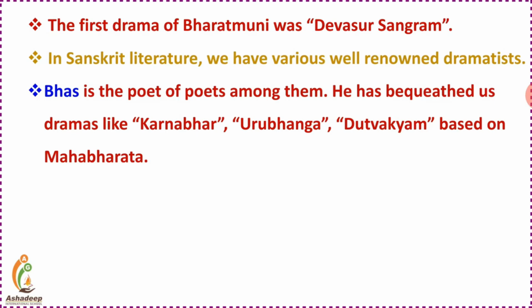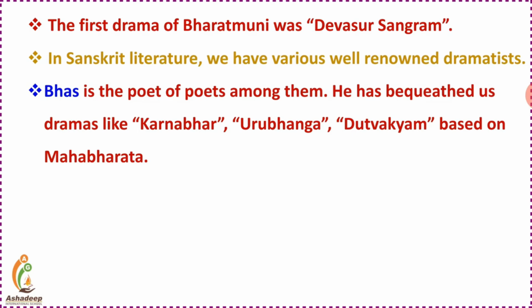Then the other one is Urubhanga, right? It is also a one act play. An individual can play this performance. In Urubhanga, Bhas has given the idea about the moment of Gada Parva. Gada, you know, which Hanuman is carrying, Bhima is carrying, and in the Mahabharata, Duryodhana is also having the weapon as a Gada.